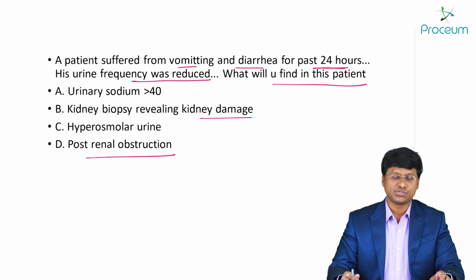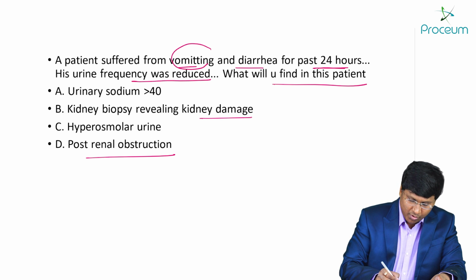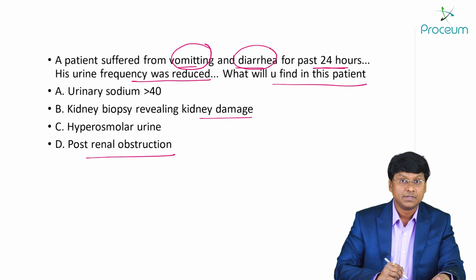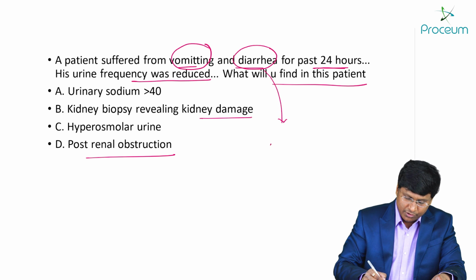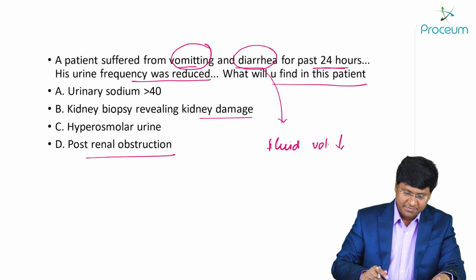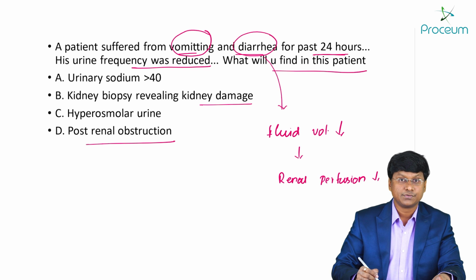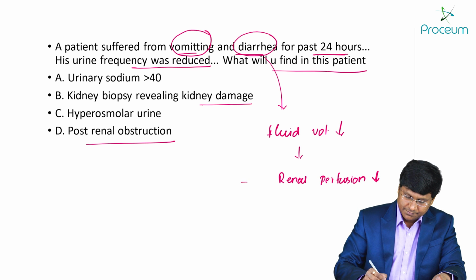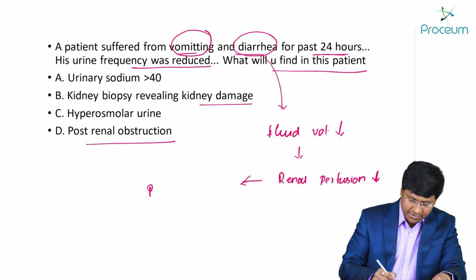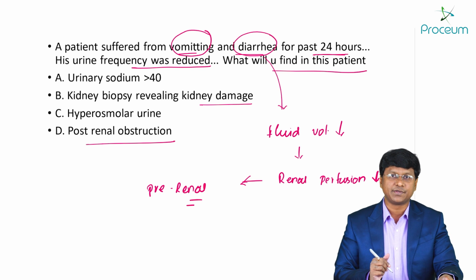So, if you see the analysis of this particular question, the individual had vomiting, the individual had diarrhea. So thereby, what will happen to the fluid volume in the individual? The fluid volume is reduced. So when the fluid volume is reduced, what will happen to renal perfusion? Renal perfusion will be reduced. So once the renal perfusion is reduced, the individual will end up in what is called pre-renal type of acute renal failure.